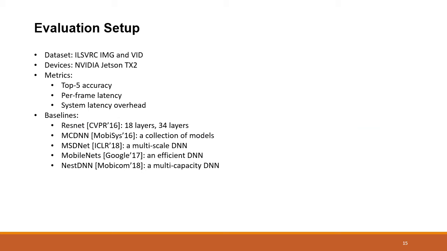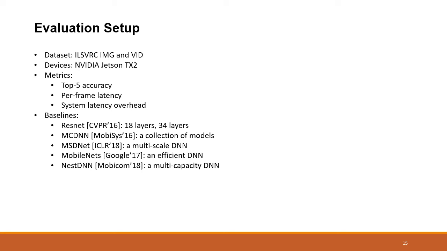We evaluate our approximation-enabled DNN on the LSVRC image dataset with the image classification task, and our entire system on the LSVRC video dataset with the video object classification task. We use the NVIDIA Jetson TX2 as our evaluation device. For ApproxNet and the compared baselines, we mainly report three metrics: the top 5 accuracy on the test dataset, the per-frame latency of the DNN, including both the execution time of the DNN and the system latency overhead.